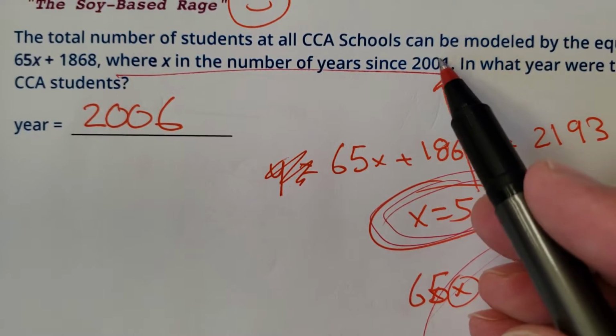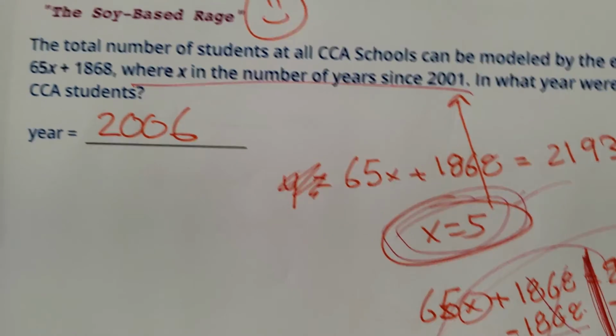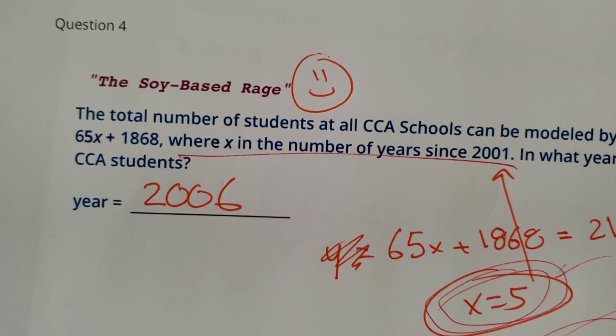Years since 2001: 2001 plus 5 is 2006. Okay, that's the Soy-Based Rage.